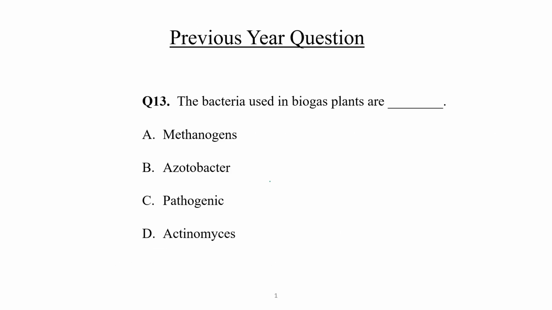Next, the bacteria used in a biogas plant are methanogen, azotobacter, pathogenic, actinomyces. Bacteria used in biogas production. It's a very easy question. Just take 5 seconds and then tell me the correct answer in the chat box.